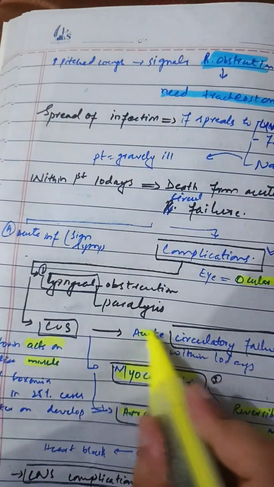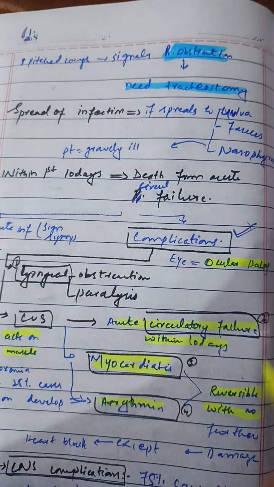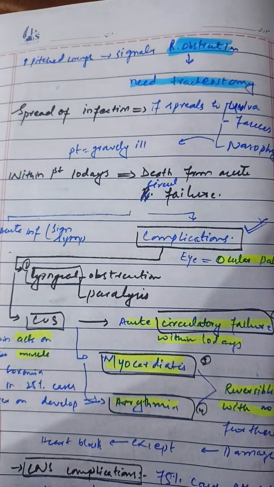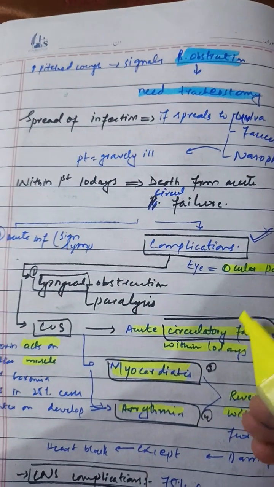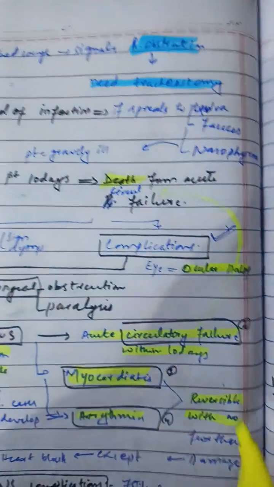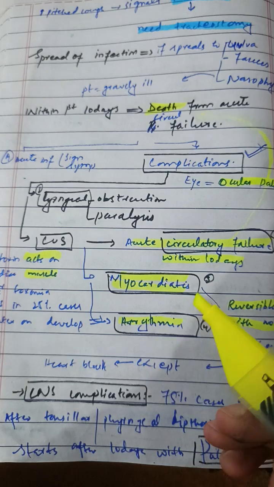But it can lead to acute circulatory failure within 10 days. If we do not suspect and treat diphtheria in time, it can lead to acute circulatory failure and death. So we have to diagnose it early and start treatment earlier.